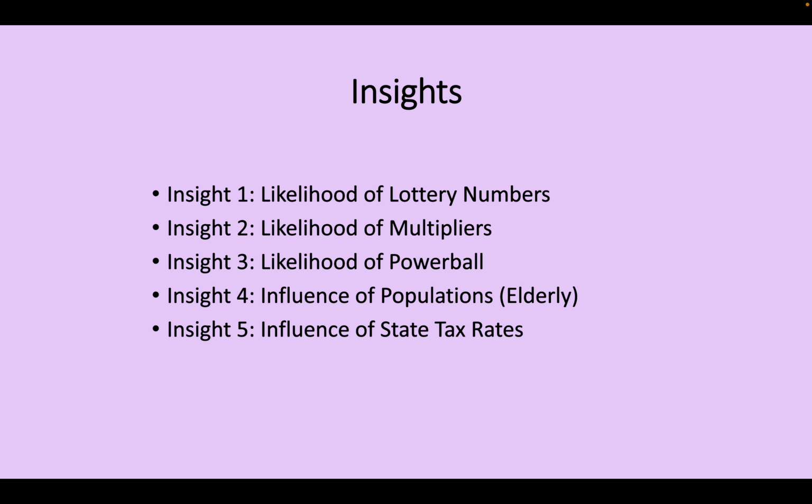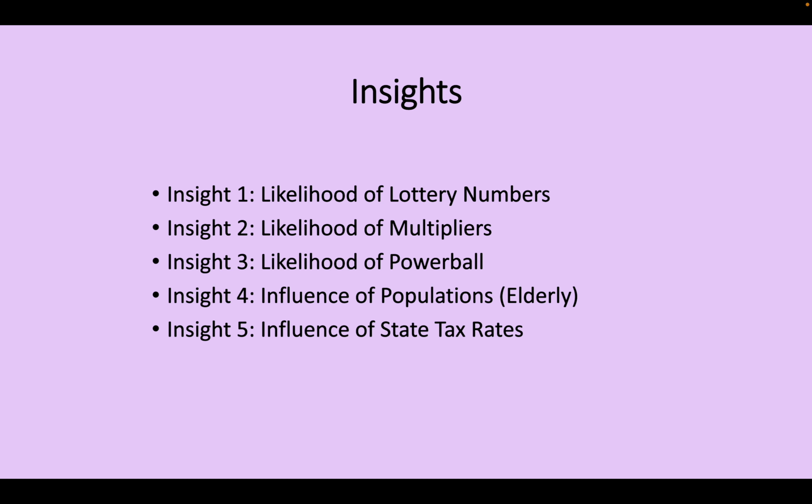The third insight was the likelihood of the Powerball. And the Powerball is the additional number, typically 1 through 35 or 1 through 15, depending on the type. And this Powerball specifically is 35. And in this case, it was analyzed through my data to show that with a Powerball, there's no specific trend. But at the end of the day, the Powerball actually is much less significant than the actual lottery numbers because, again, it is just one number.